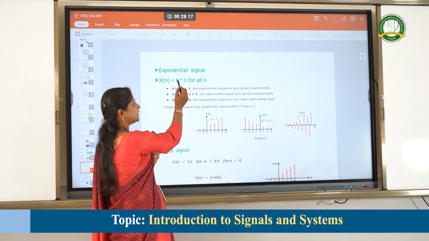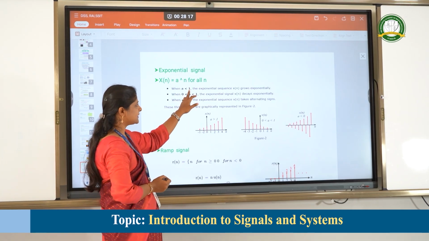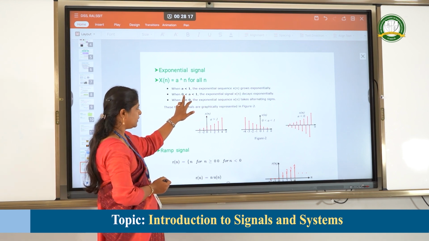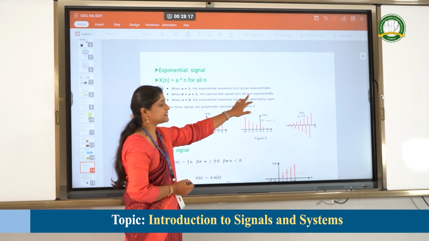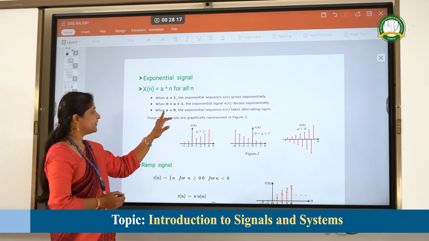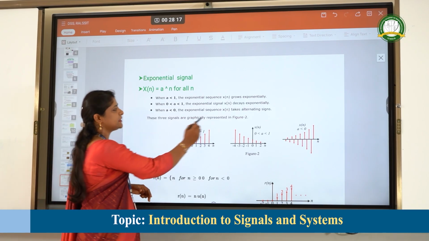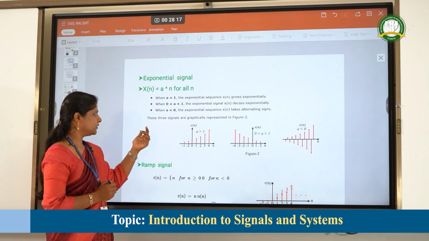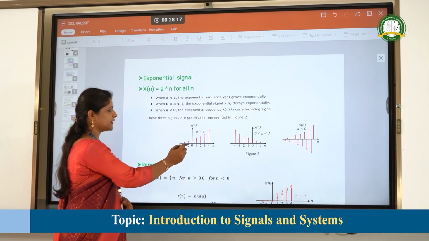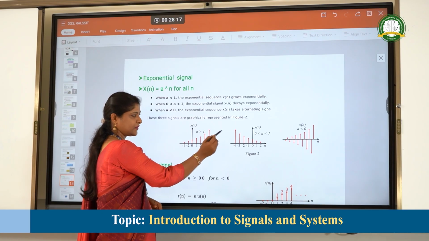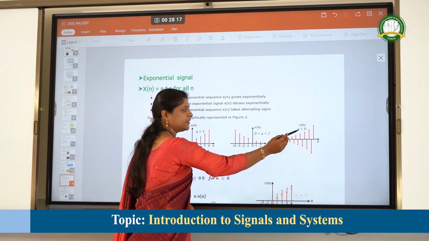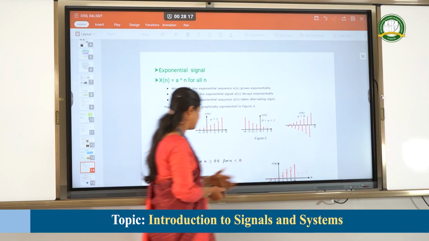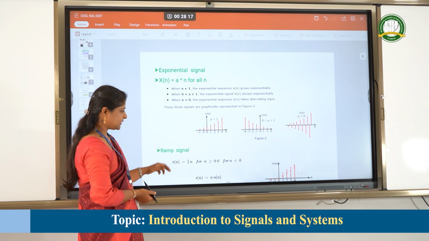When a is in the range greater than 0 but less than 1, it is exponentially decaying. Whenever a is less than 0, the signal takes alternating signs depending upon the value of n. These are examples of exponentially increasing, exponentially decreasing, and when a becomes less than 0, it takes different forms.